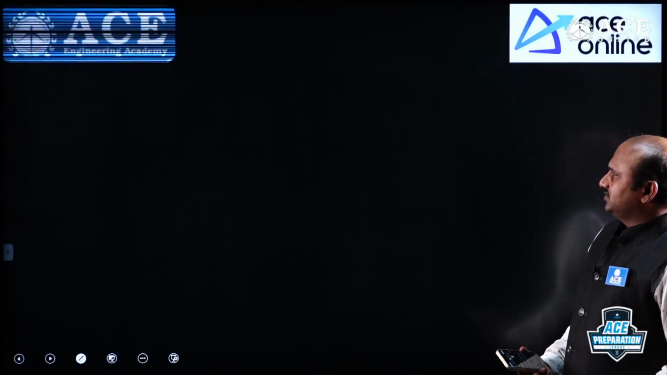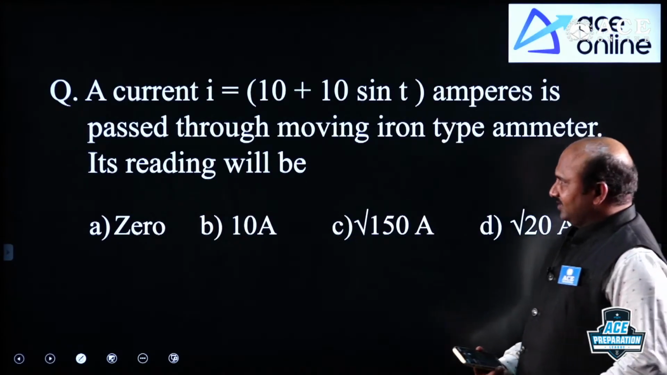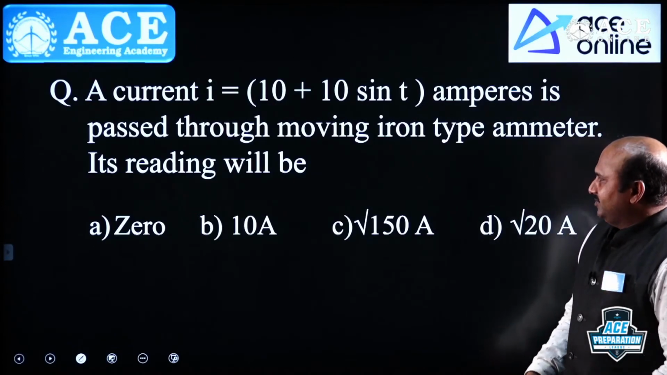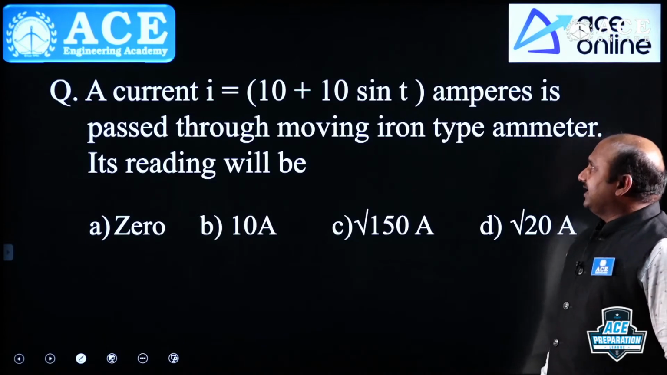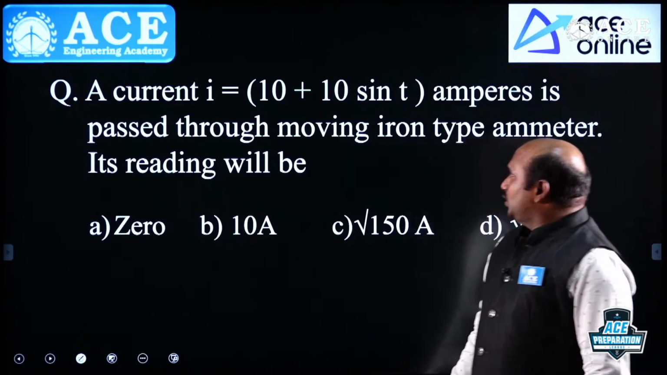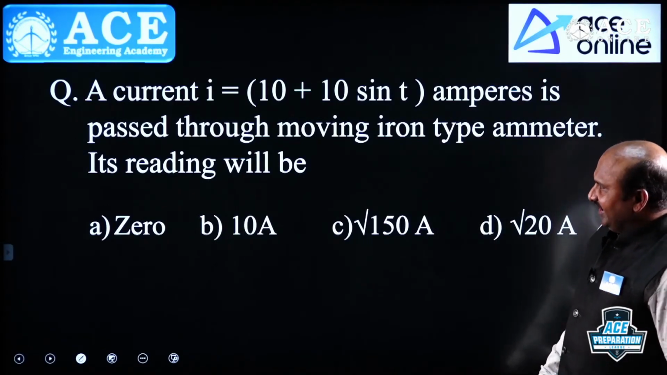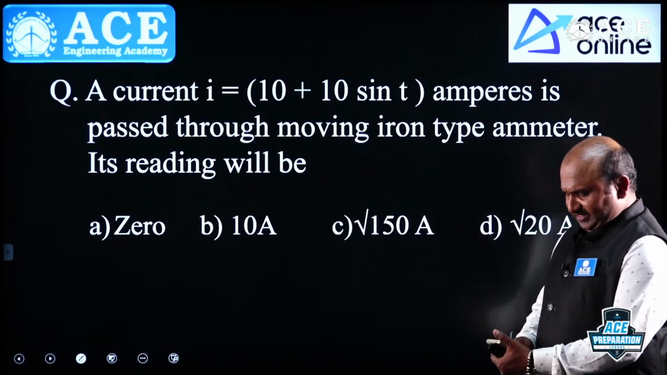Now next one. See this. Right, a good example here. Tell me this. Now time is for you. A current I is equal to 10 plus 10 sin t amperes is passed through a moving iron type ammeter. Its reading will be. Tell me that. I am waiting for you.